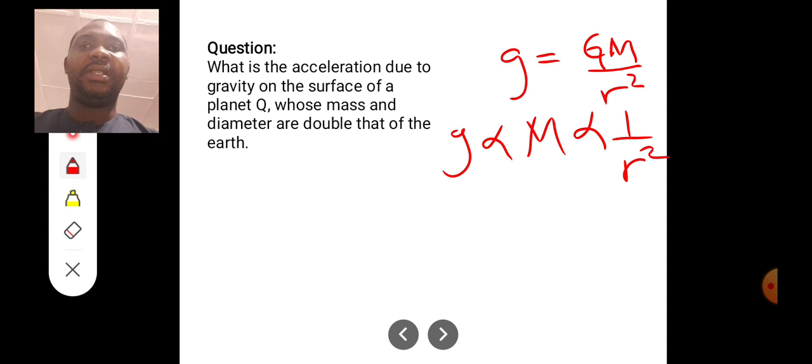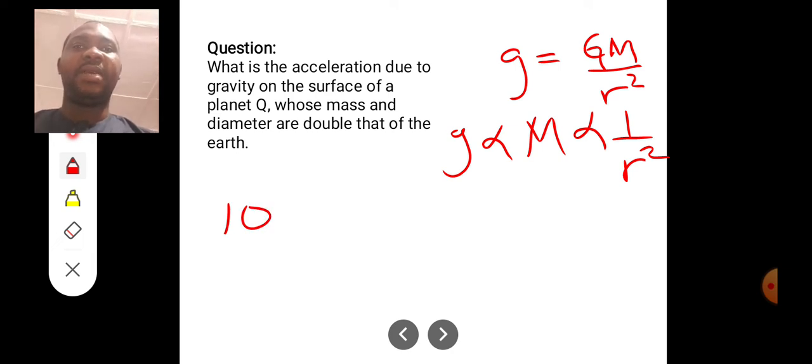What is the acceleration due to gravity on the surface of a planet Q, whose mass and diameter are double that of the Earth? In this case, the acceleration due to gravity of Earth, g, is approximately 10. We're using 10.